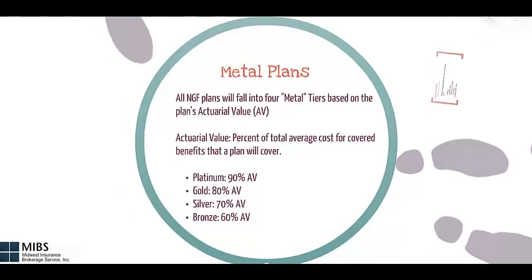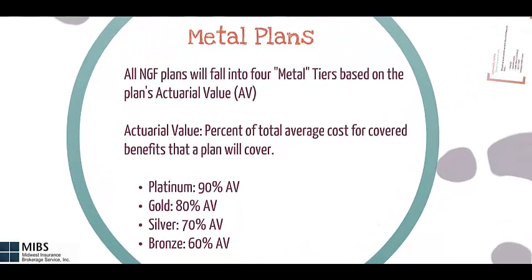All non-grandfathered plans will fall into one of 4 metal tiers based on the plan's actuarial value. The actuarial value of a plan is the percentage of total average cost for covered benefits that a plan will cover. This is not the coinsurance of the plan.